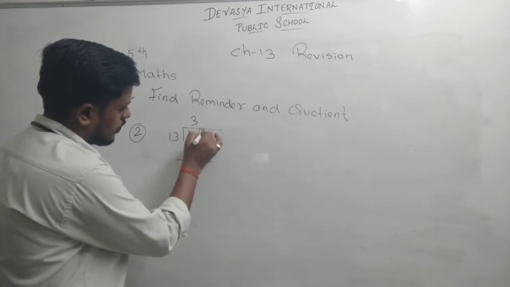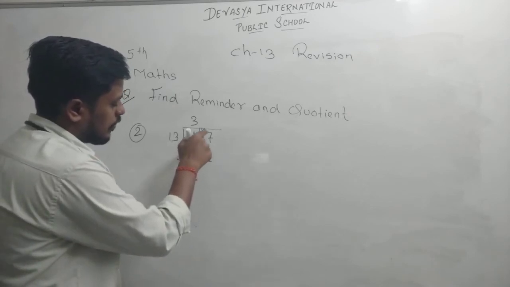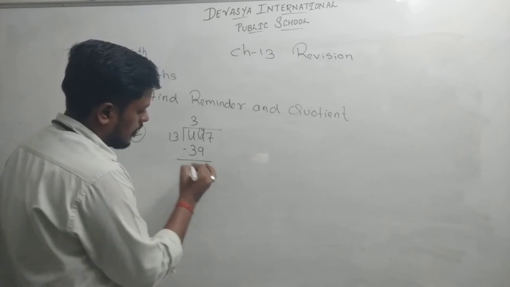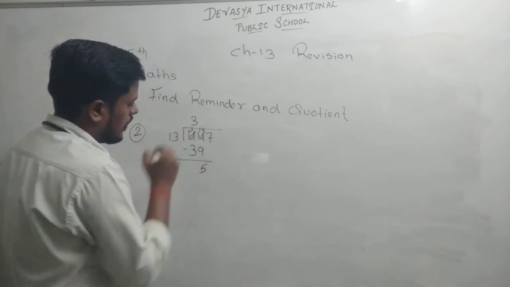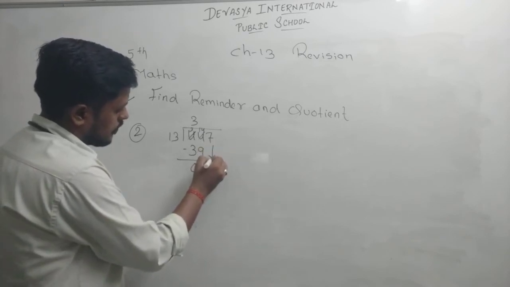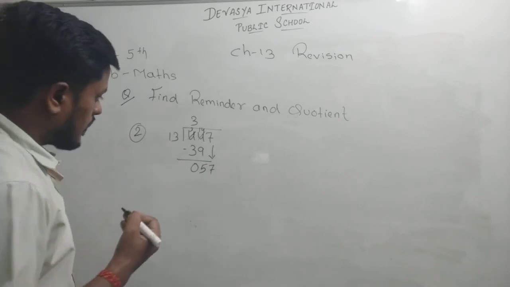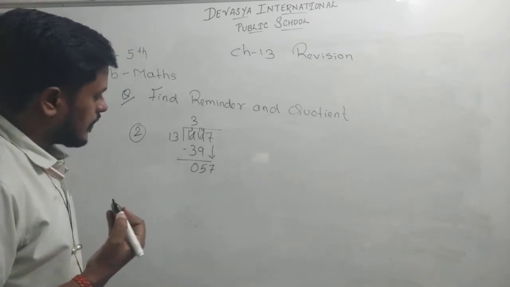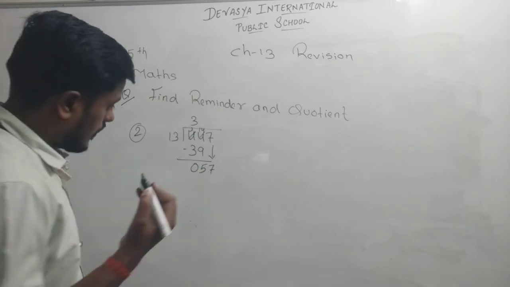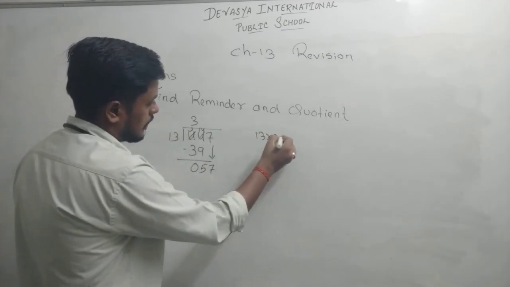Okay, we can take this also. Okay, क्योंकि 4 में से 9 तो डिवाइड होगा नहीं, so we will take 4 as a 40 and 40 minus 9. So the answer will be 5, and this 4 we will take as a 3. So 3 minus 3, the answer will be 0. Now take 7 down. So after this, again 13 1 is 13, 13 2 is 26, 13 3 is 39. Okay, 13 4 is 52. Okay, so 13 3 is 39.